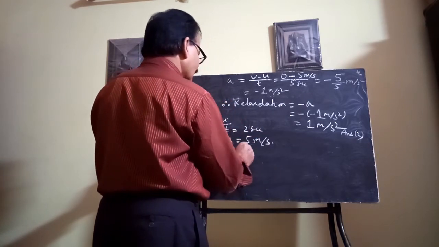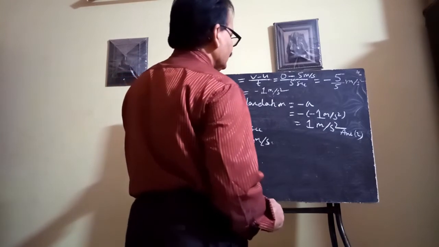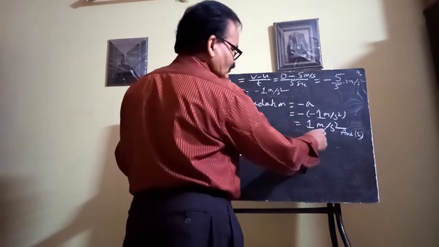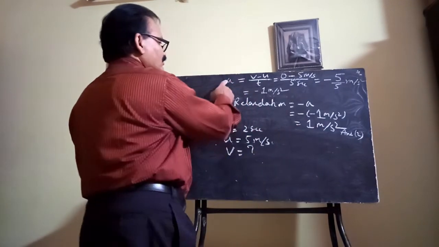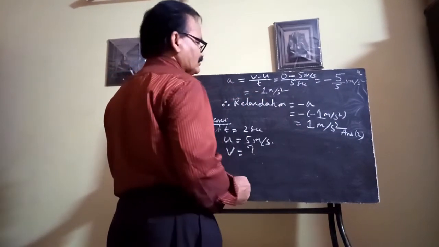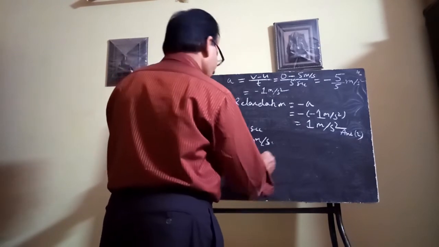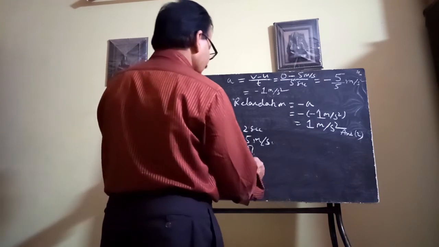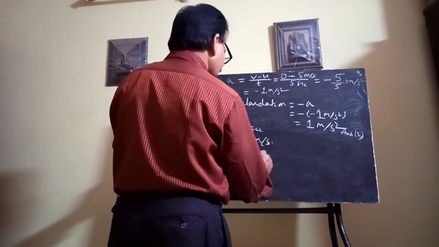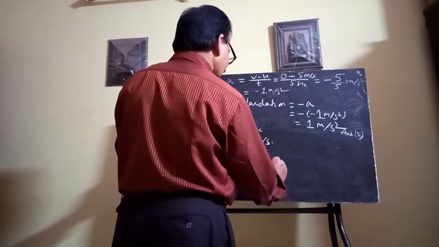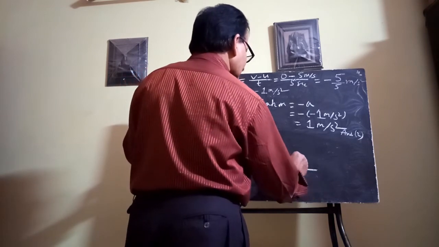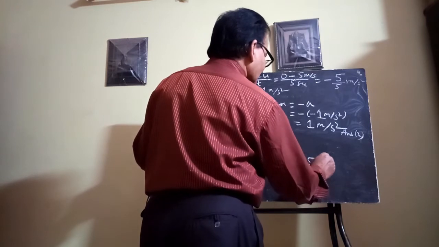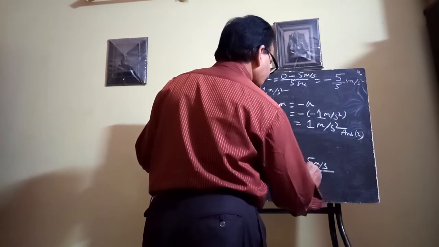You have to find v, and you know the retardation is 1 meter per second square, or acceleration is minus 1 meter per second square. So according to the question, minus 1 meter per second square equals v minus 5 meter per second by 2 seconds.